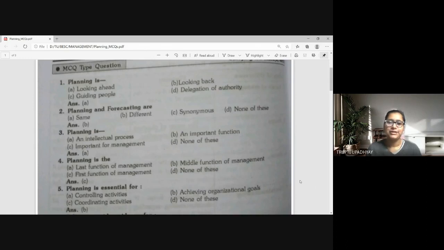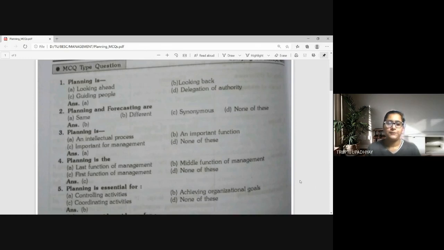Planning is an intellectual process. Obviously, a lot of brains are required, and not the brain of one person, I would say. The brain of many top level management is required. Many experts are also required when they discuss and plan for the future, right? And it's really difficult to plan for the future when there is a dynamic environment, and the business environment is dynamic in nature. So planning is an intellectual process. So we need experts, or a top level management team, who will plan.